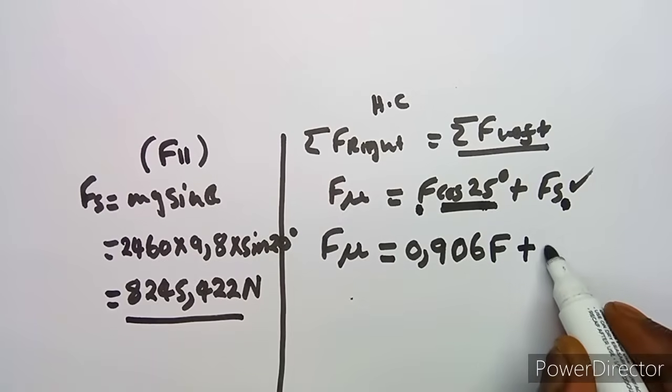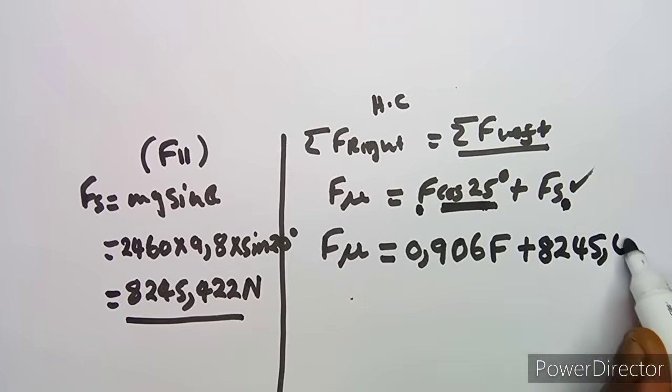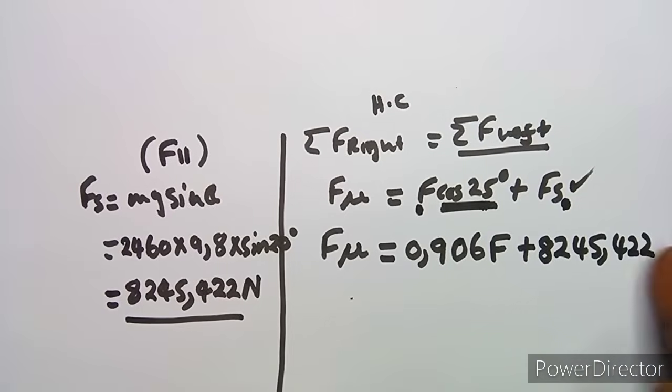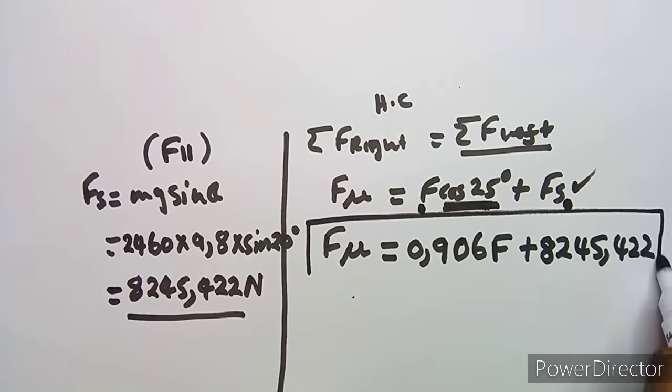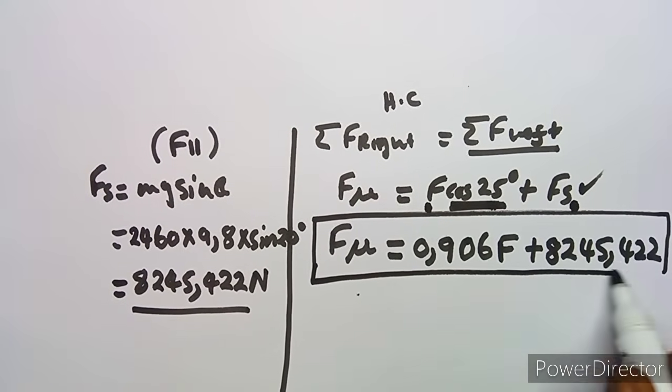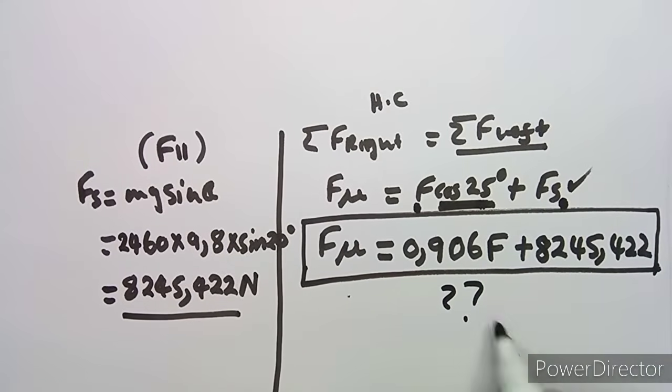So you add the value 42216. This is your frictional force, the one you are going to use in terms of F. Remember, we want the frictional force and also the normal reaction, so we have to keep this. Let's keep it aside.